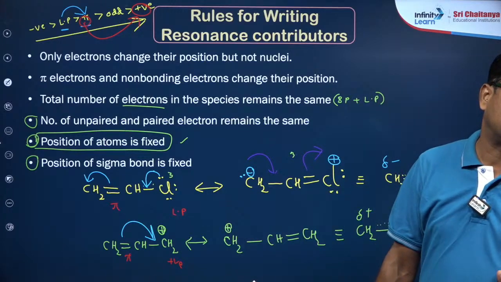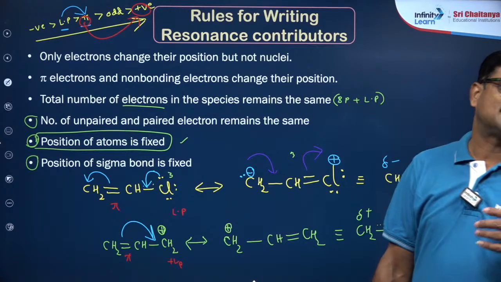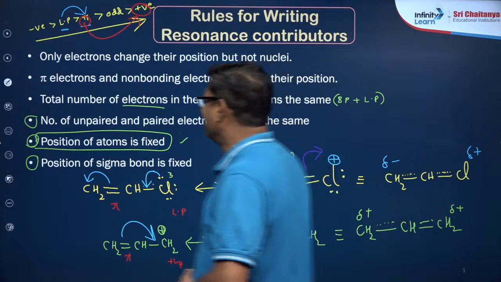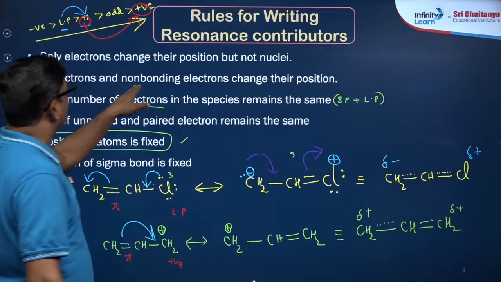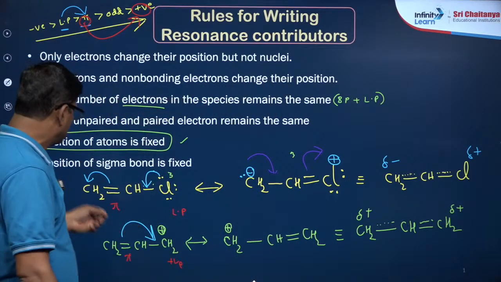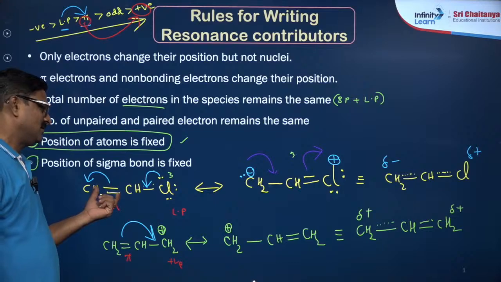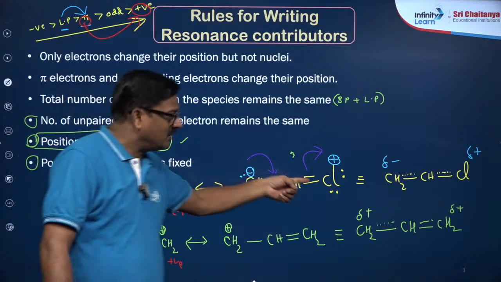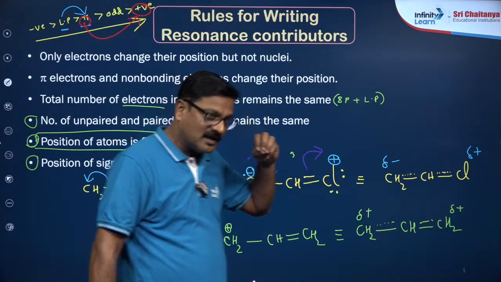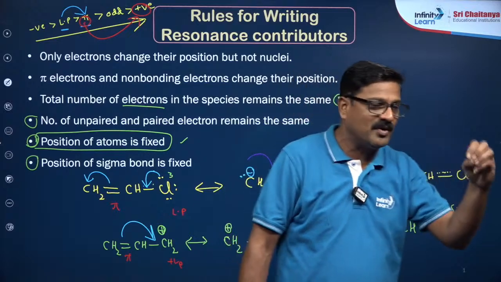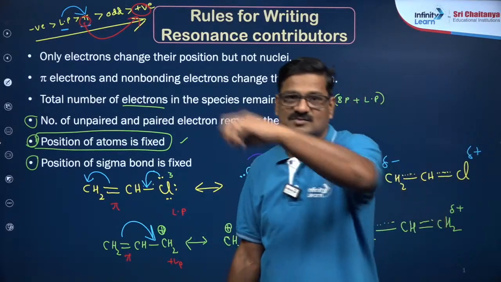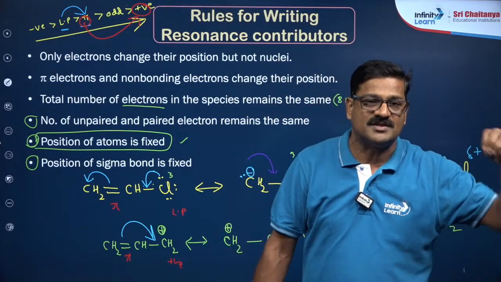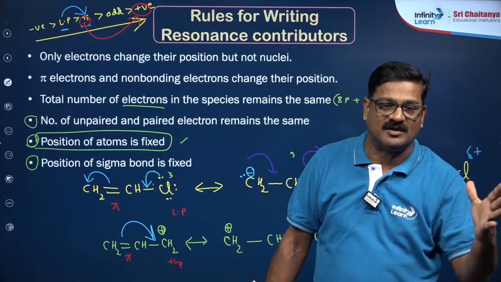Pi electrons and the non-bonding electrons change their position. The pi bond was here and it is moving here. So during resonance, only a pi bond or lone pairs is going to move without changing the structure of the molecule.